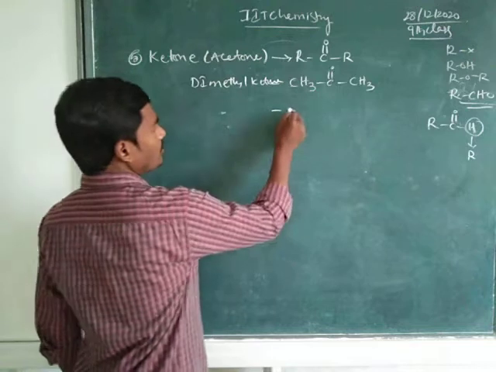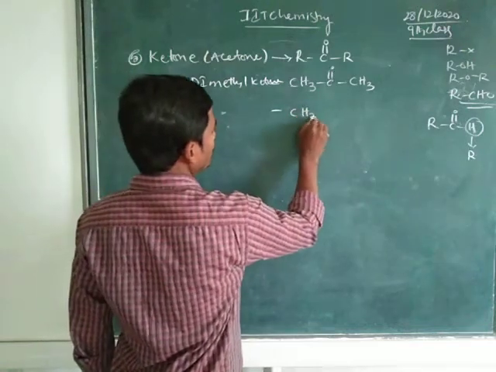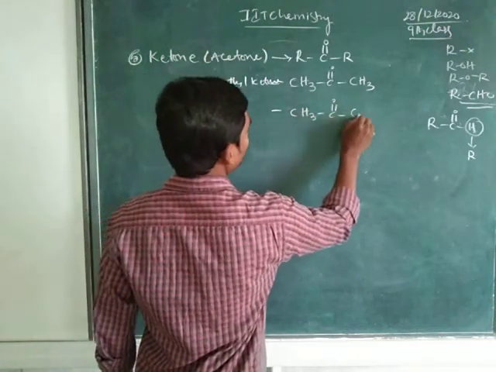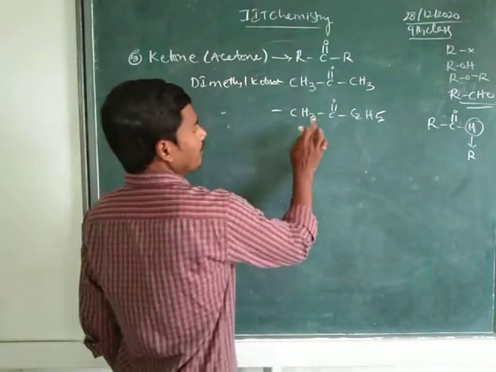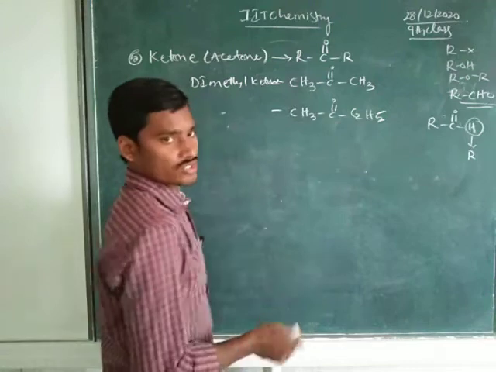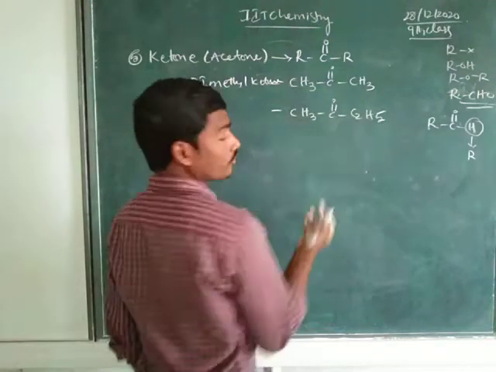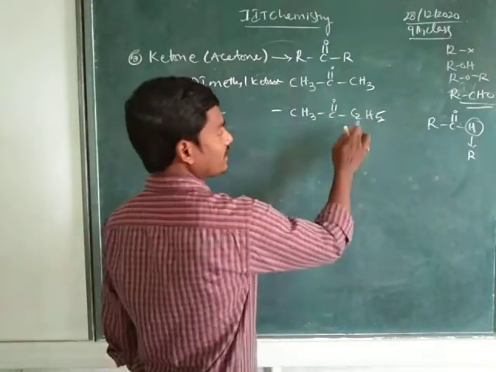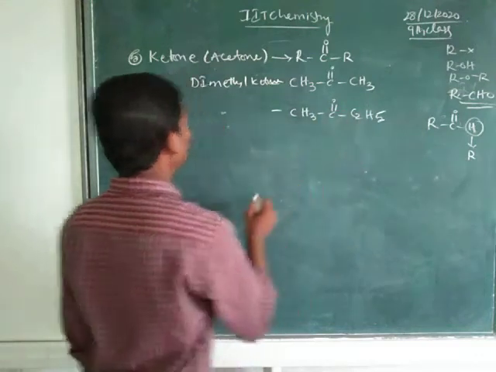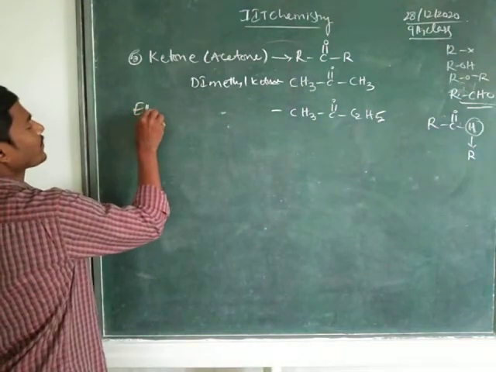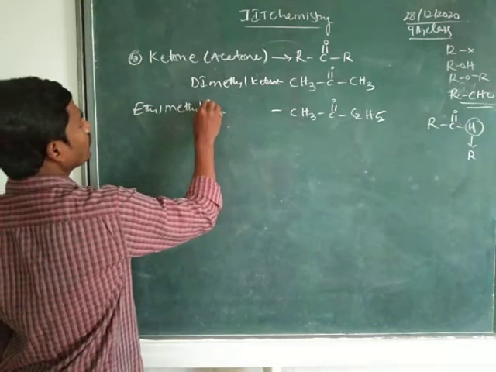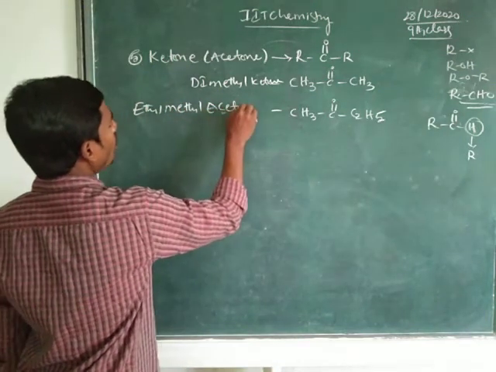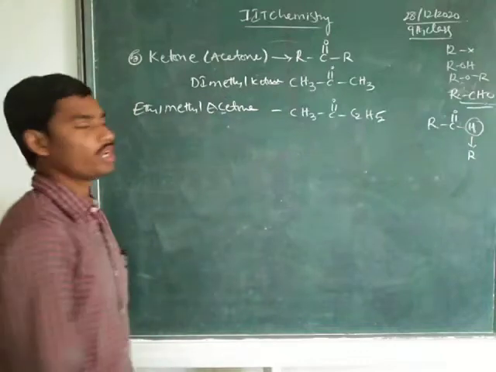And suppose you substitute here CH3, C double bond O, C2H5. Here there are two different groups, methyl and ethyl. We consider them in alphabetical order: ethyl methyl acetone, or ethyl methyl ketone.